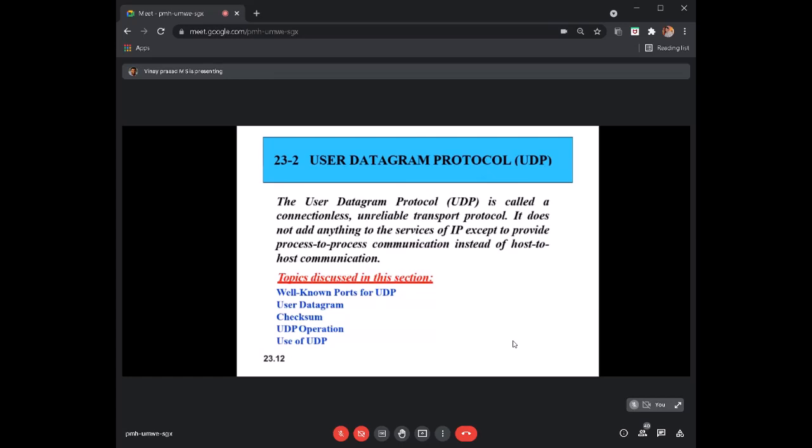And the services implemented on UDP here: one is DNS, and there is also SNMP. Probably you have heard of Simple Network Management Protocol, which is a protocol used to manage our network. We have something called the NMS, Network Management Station, and the devices run an SNMP agent. They are called managed devices. The NMS is software running on a system, and from there we are able to control and monitor the managed devices.